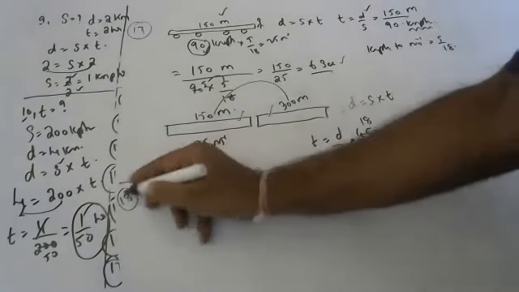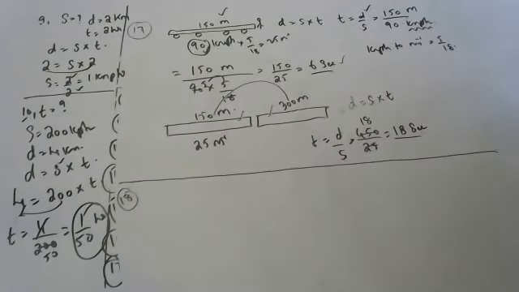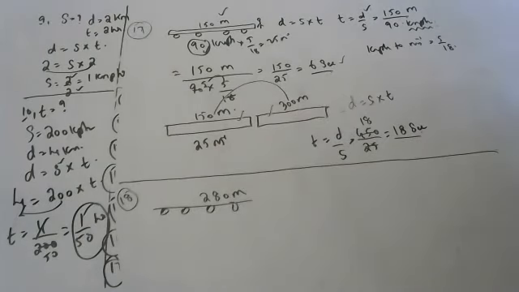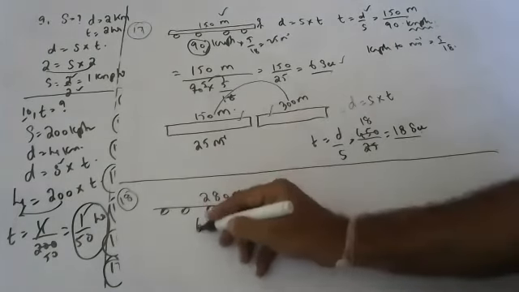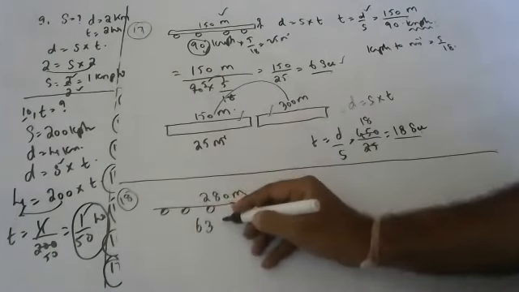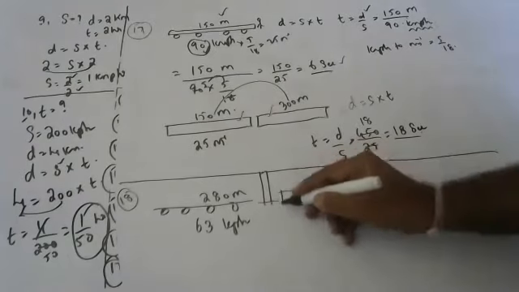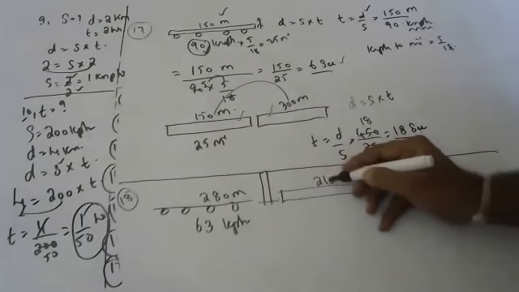Suppose you didn't understand, one more sum I'm saying, children. A train 280 meters long is moving at the speed of 63 kmph. How much time will it take to cross a pole, and how much time to cross a 210-meter long platform?